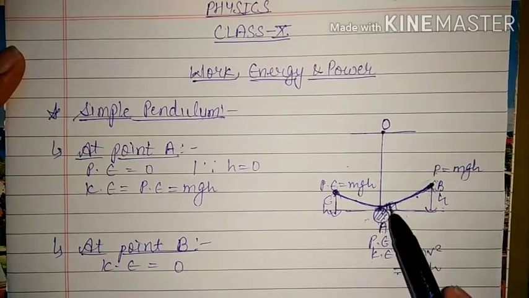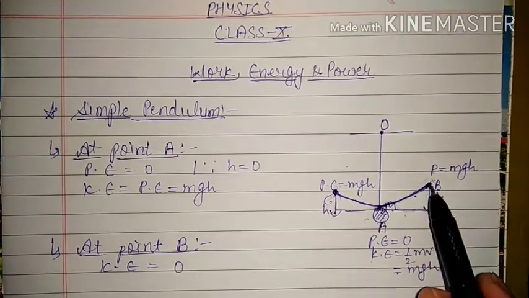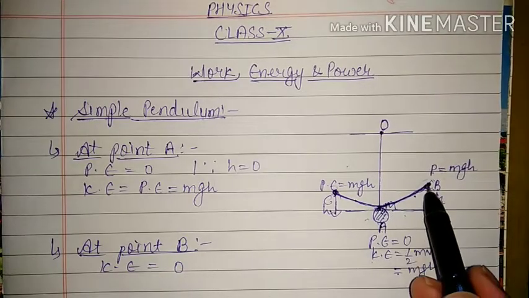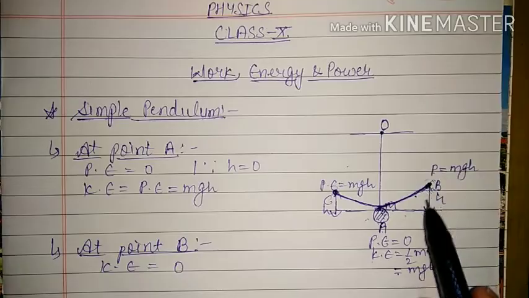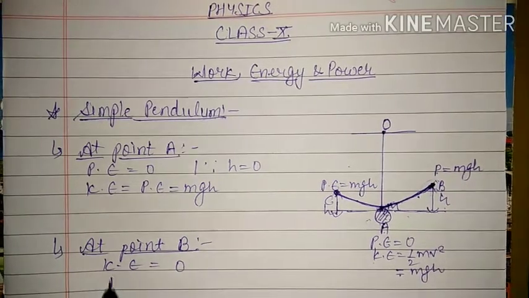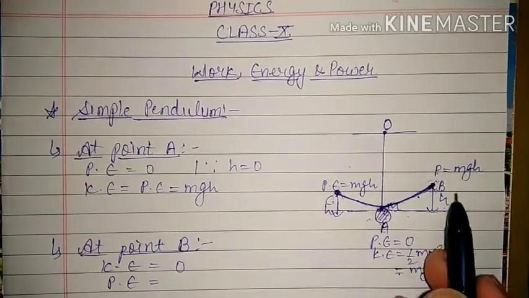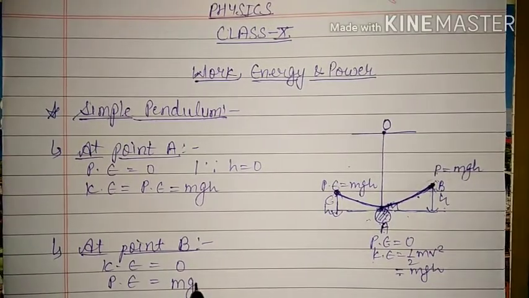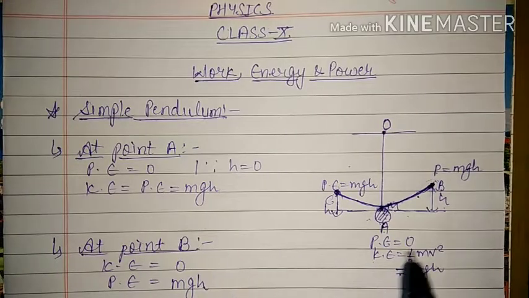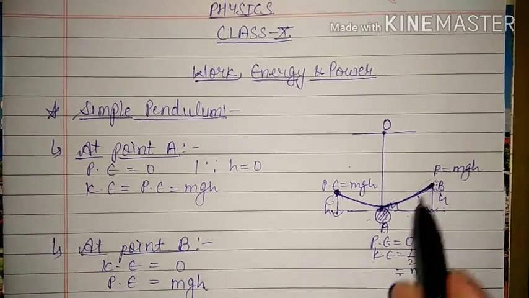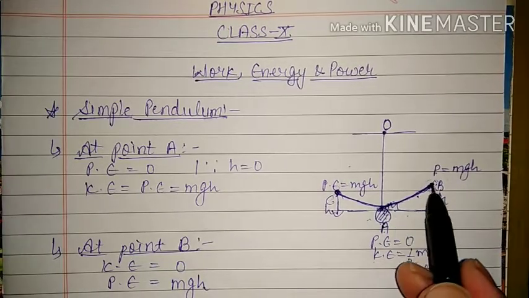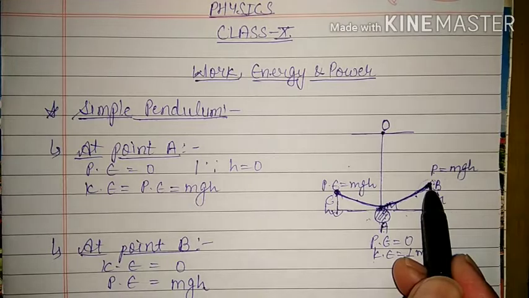The reason is that after acquiring a particular height, the velocity of the bob will become 0, because as it moves in the upward direction, its velocity will decrease, and finally it will become 0. So kinetic energy is equal to 0, and now it has acquired some height, and because of that height it is having potential energy equal to mgh. You can say that this potential energy is equal to the kinetic energy. That means the body was having kinetic energy here, and that kinetic energy is converting into potential energy.